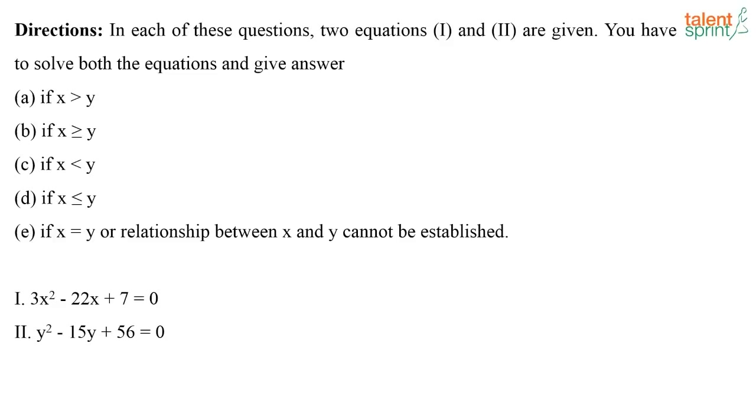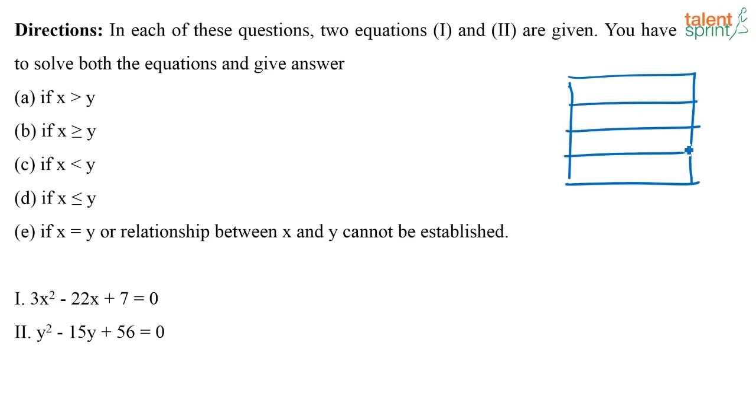See, I tell you that for a lot of questions on equations, you can use the sign table, right? Because for some cases, directly by looking at the sign table, you will be able to say whether the answer cannot be determined or not. But here for this particular question, what is the sign that is used? Minus plus, right? So both the roots are going to be positive. So you will have to find out the roots to check which is greater or lesser, to find the relationship basically. So how will you do this?